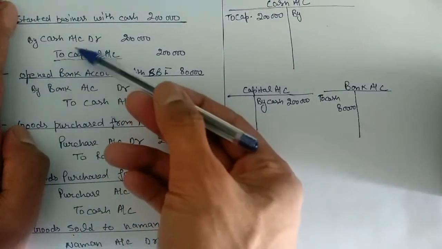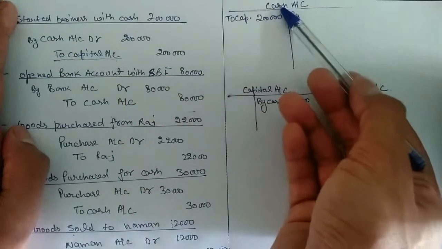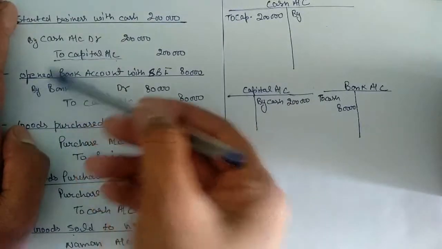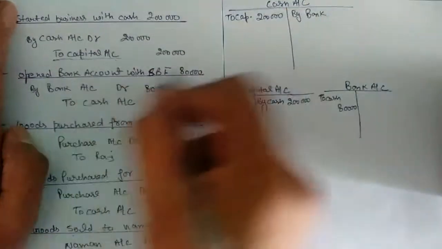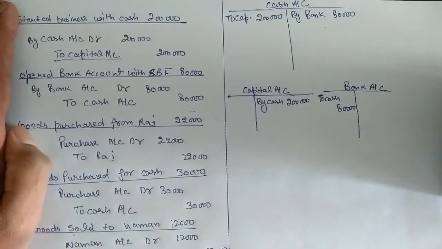In the last entry, capital was on the debit side, cash account debit to capital, so we took it on this side. But this time bank is on the credit side, so we will take it by bank and the amount will be 80,000. This is the double entry system.